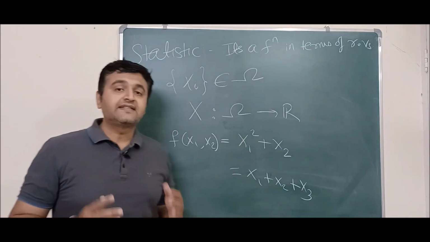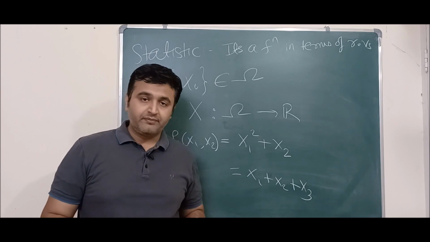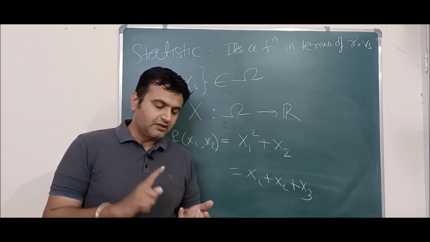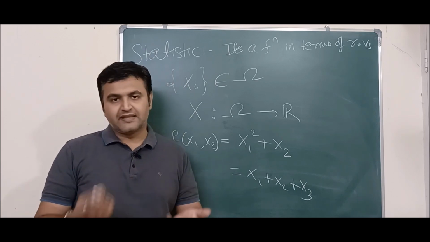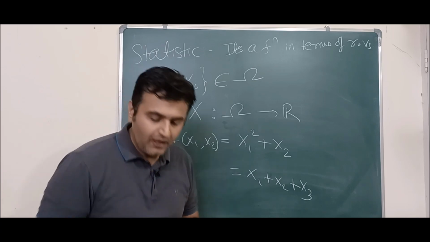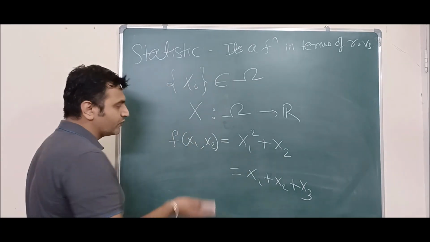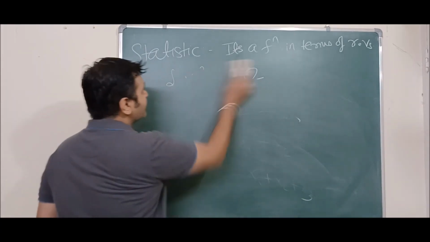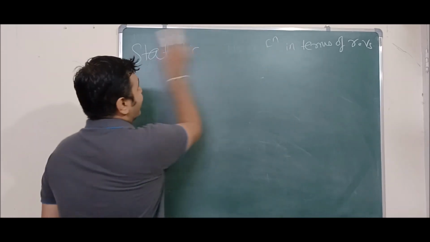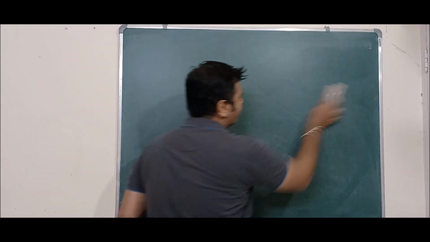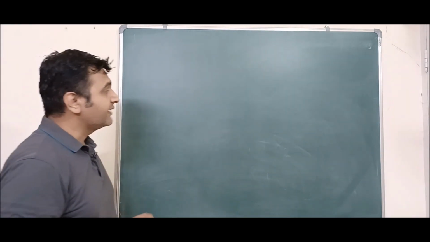But the main statistics that we use are sample mean, sample median, standard deviation, or the sample variance. So these are the main statistics that we usually use. So let us concentrate on a sample mean, and how a sample mean and a sample standard deviation come into the picture. For that, let me take an example.